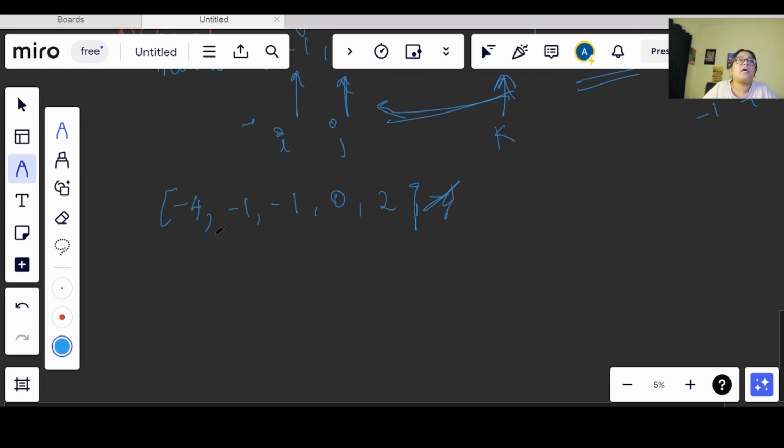Now let's say I have a pointer here, the other pointer is here, this is k, this is i, and this is j, right? So my i is at 0, I start the iteration from here and I check, right? I will do minus 4 minus 1, it will give me minus 5. Now in order to convert this into 0, I will be searching for a plus 5, right? So I will use both of these to iterate, okay?